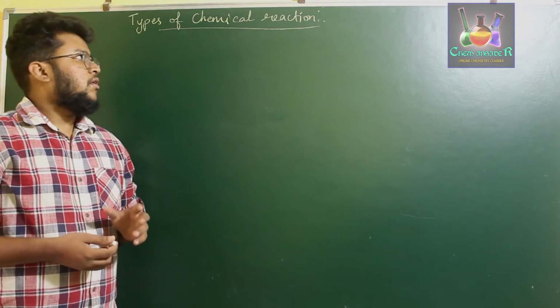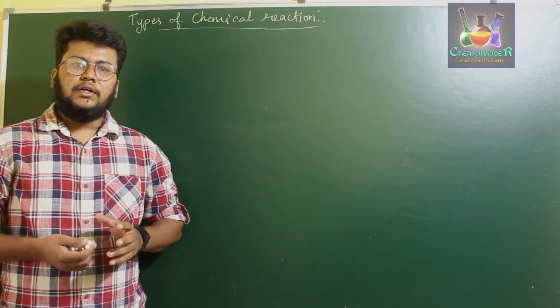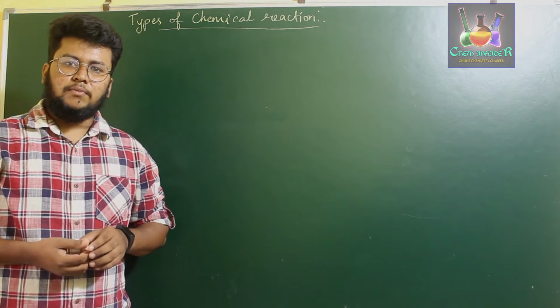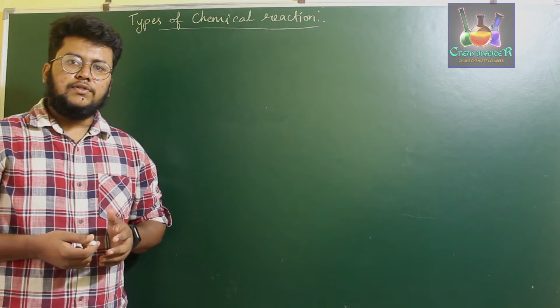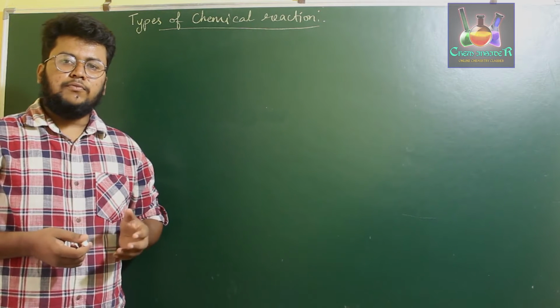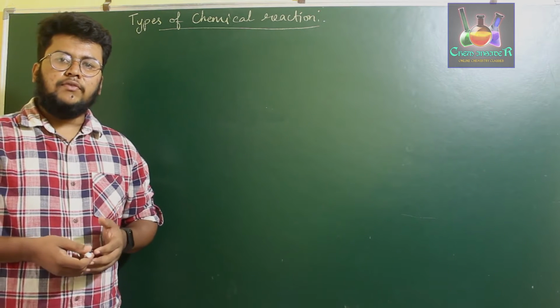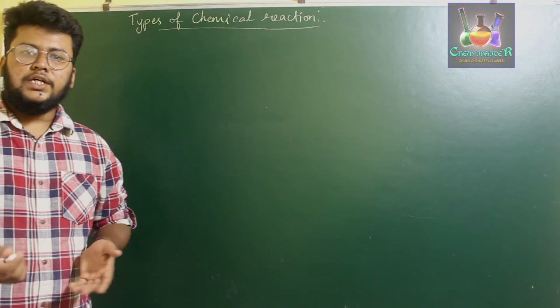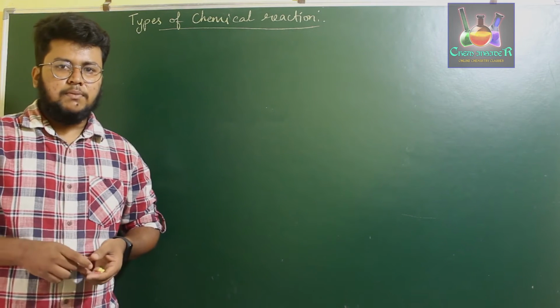In today's video, we'll discuss a topic called types of chemical reaction. In the previous video, we discussed the displacement effects of electrons, because of the movement of electrons by the influence of atoms, groups of atoms, or because of reagent molecules which are attacking a substrate.